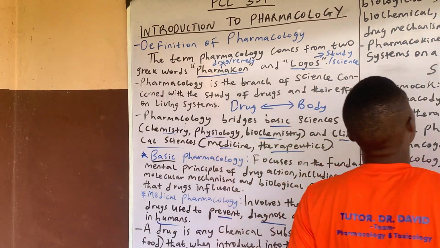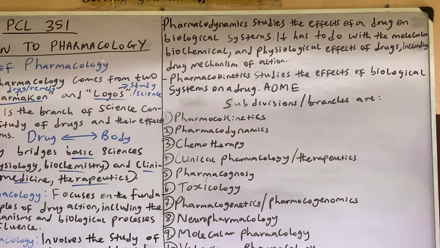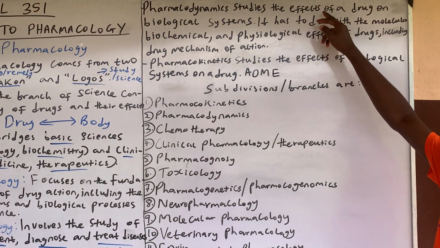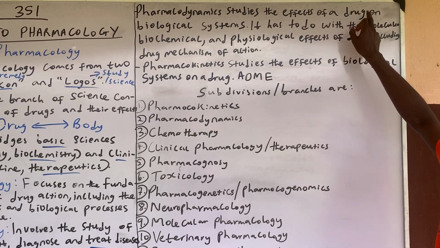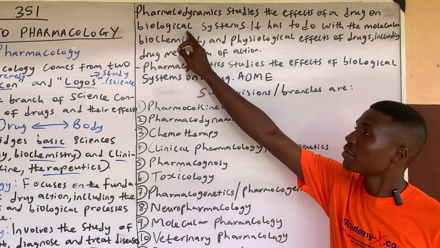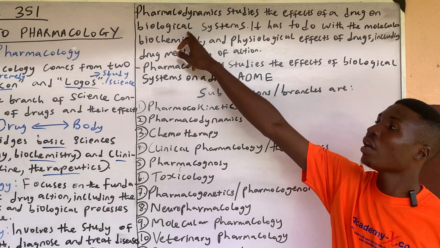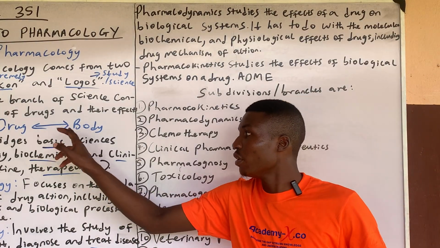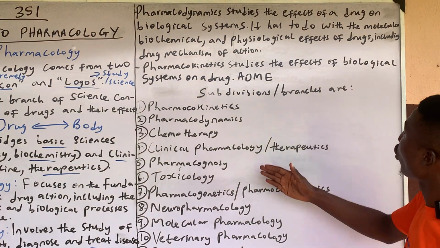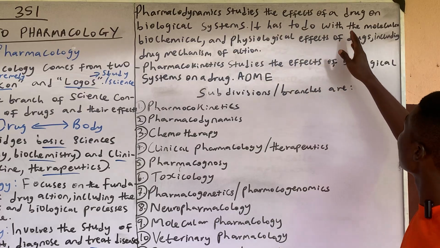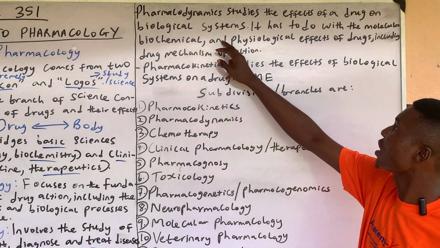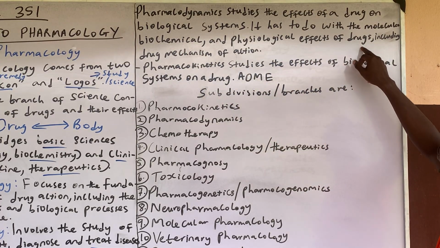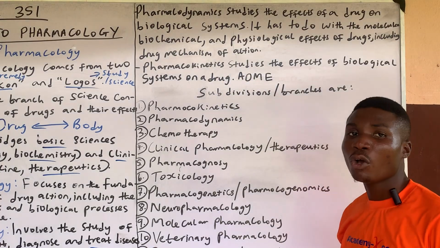So, a more clinical definition: pharmacodynamics studies the effects of a drug on biological systems, that is, the effect of the drug on the body. It has to do with the molecular, biochemical, and physiological effects of drugs, including drug mechanism of action.